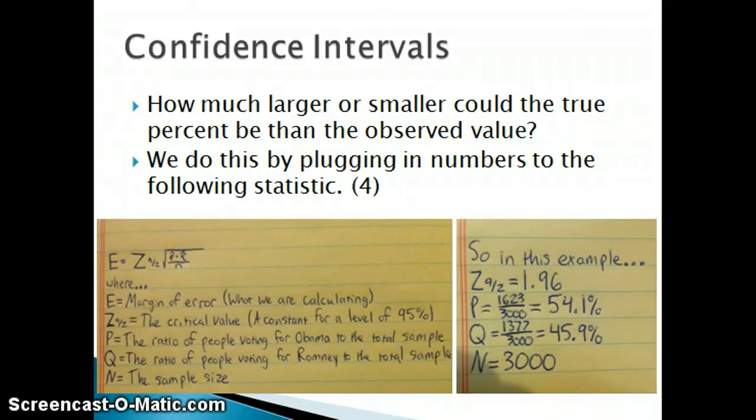When you break it down into what these things actually mean, it's not too bad. So E is the margin of error, it's what we're calculating. Z with the subscript is a critical value, which is a constant for a confidence level of 95%. That's 1.96. P is a ratio of people voting for President Obama to the total sample from our survey, which was 54.1%. Q is the ratio of people voting for Mitt Romney to the total sample, and that's again from our survey, which is 45.9%. And N is the total sample size.